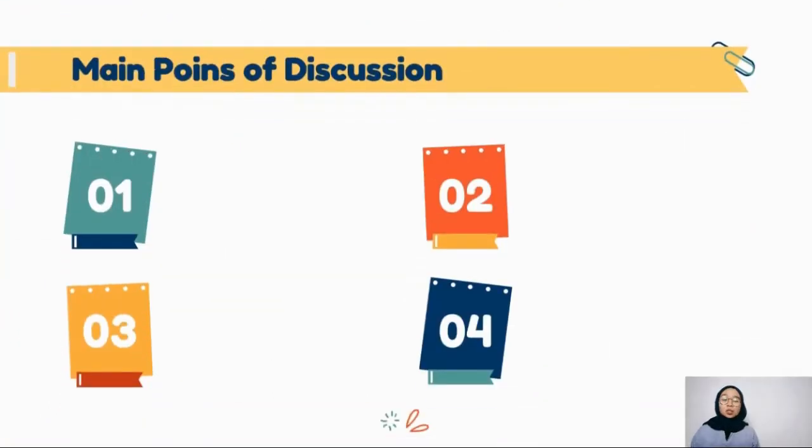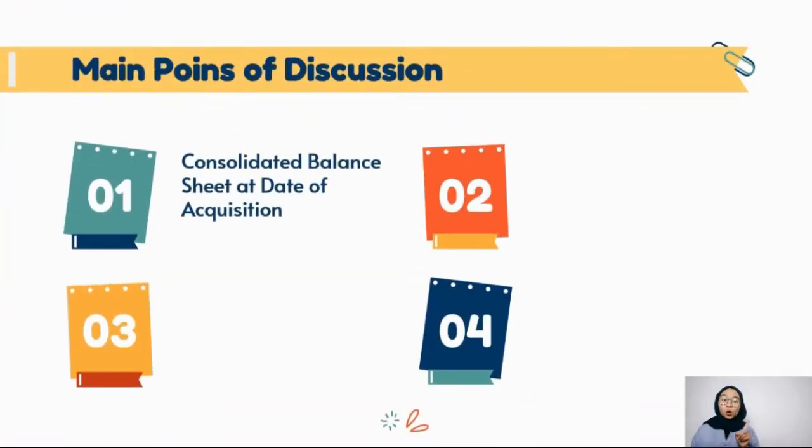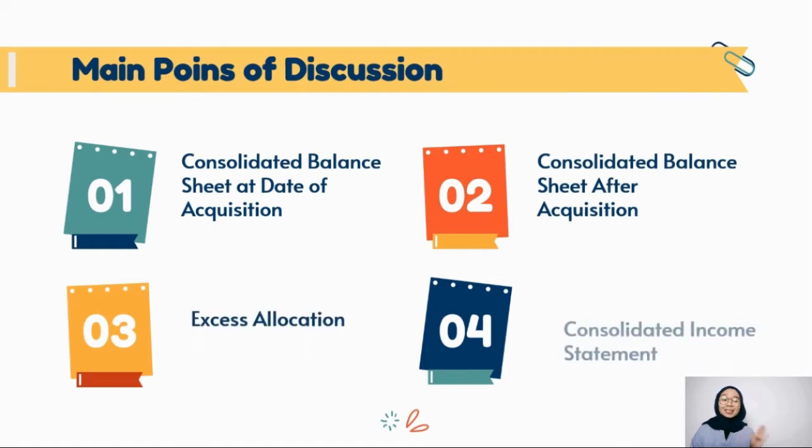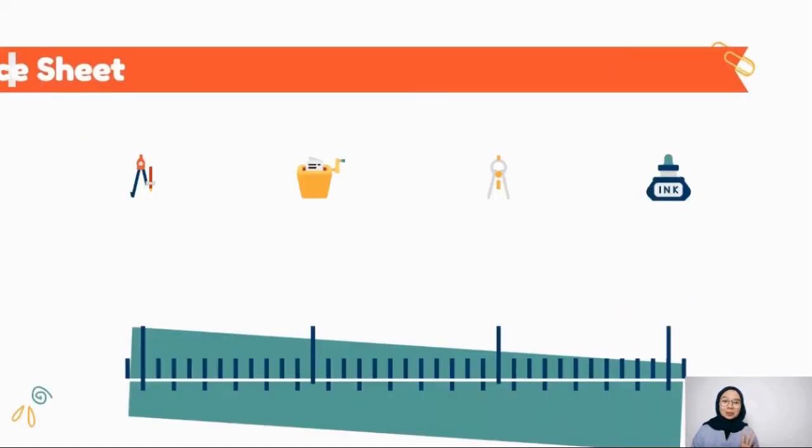and subsidiaries. Our discussion has four main points. The first, consolidated balance sheet at date of acquisition. The second, consolidated balance sheet after acquisition. The third, excess allocation. And the last, consolidated income statement.